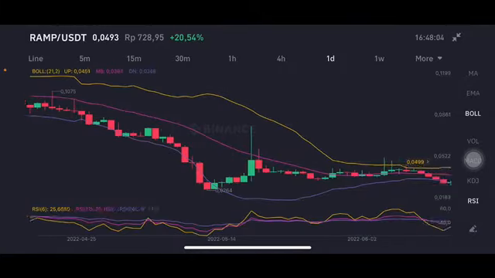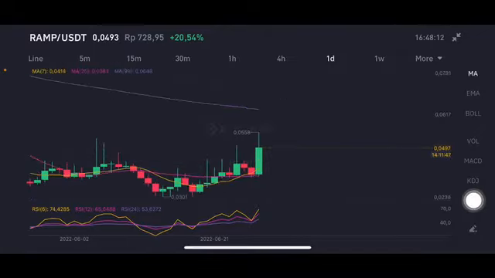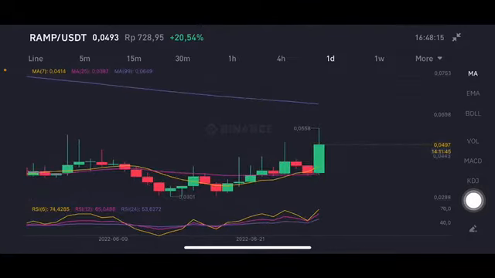Another correction, if you want to entry, then you can entry on the pink one side, middle band 0.0384 US dollar. RSI stochastic natural position. Moving average also having a cross here, pink and the yellow one side, 0.041 around that point. Should be attention on that point.